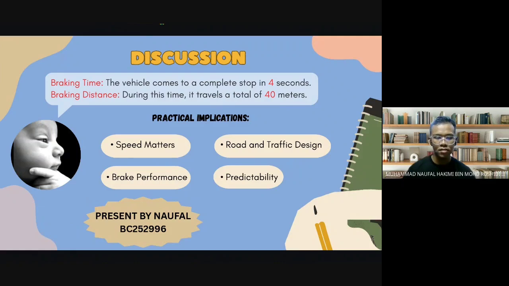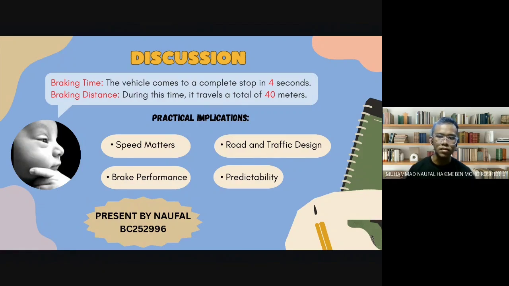Now for the discussion. From the calculation, the vehicle braking behavior under a constant deceleration of 5 meters per second squared and an initial speed of 20 meters per second was determined. The analysis tells us that the vehicle stopped in 4 seconds and traveled 40 meters while braking. This has several practical implications. First of all, speed matters. Higher speed will increase both stopping time and distance, emphasizing the need for speed control.